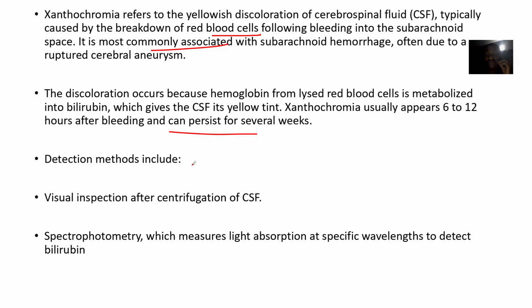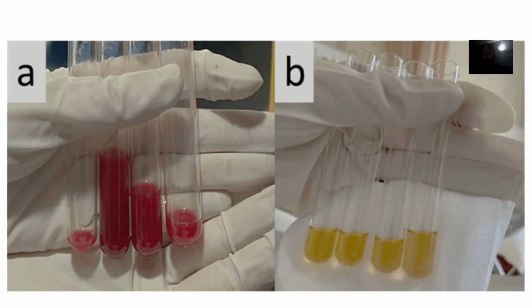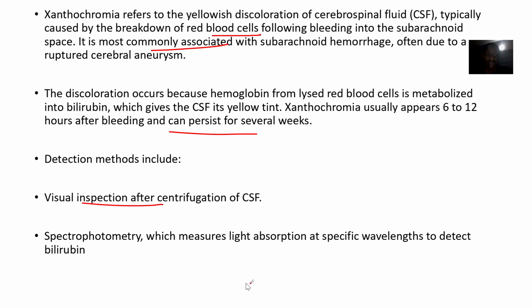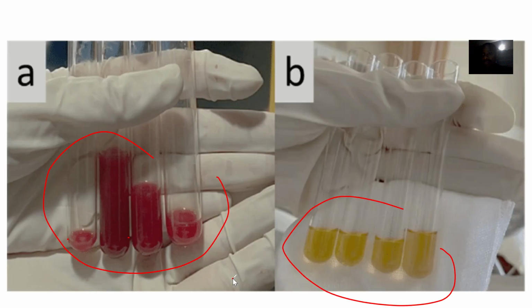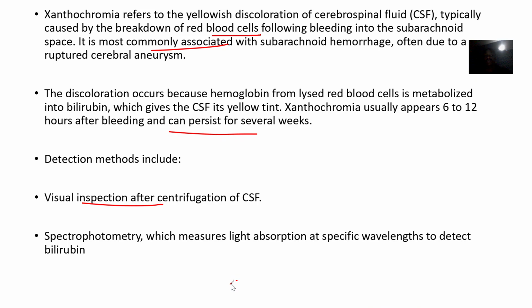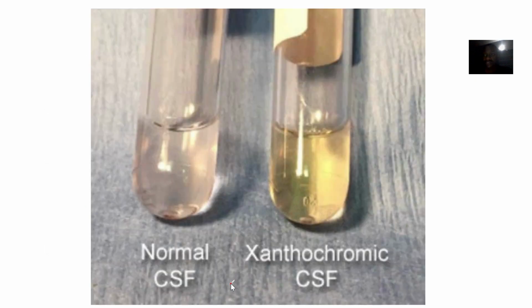So what is the detection method? Visual inspection and centrifugation of the cerebrospinal fluid. Of course, you can visually see it. This one is cerebrospinal fluid stained with blood, like fresh blood. This one is bilirubin. It shows that there has been a breakdown there. Also spectrophotometry, it measures light absorption at specific wavelengths to detect bilirubin. Okay, so that's just what xanthochromia actually means.